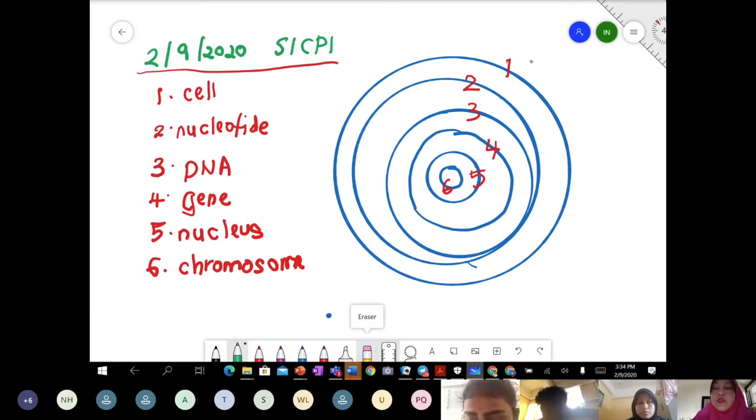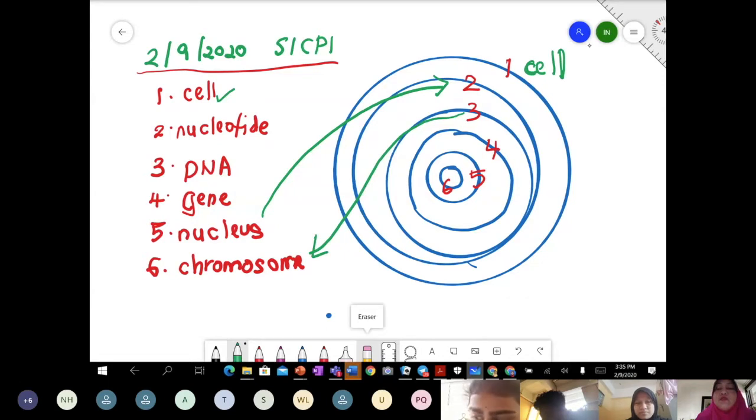Okay, and then proceed. Number two will be, Togesh, number two, cell done. Inside the cell you will find the nucleus. Yes, inside the cell you will find a nucleus. Open up the nucleus, you will discover there will be a chromosome. So number three is chromosome. Number one, cell. Inside the cell there is a nucleus. Inside the nucleus there will be chromosome. So in chapter 3, this is what we are going to observe.